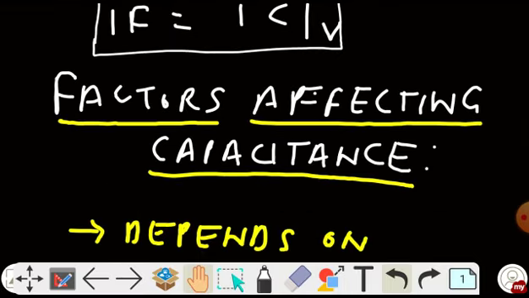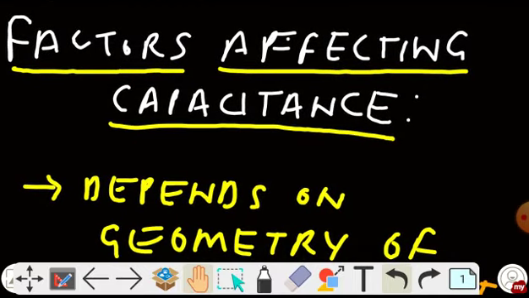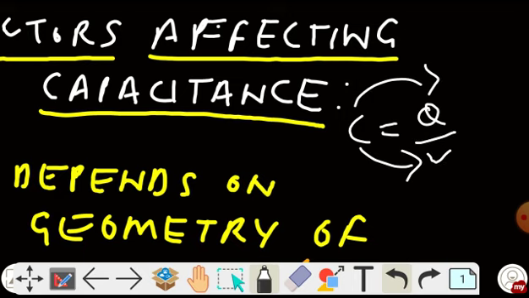Coming to the next point, and this is very important: what are the factors affecting the capacitance of a capacitor? That means what factors govern the capacitance? Most of you will say, sir, since the formula of capacitance is Q by V, C depends on Q and V. But this is wrong.